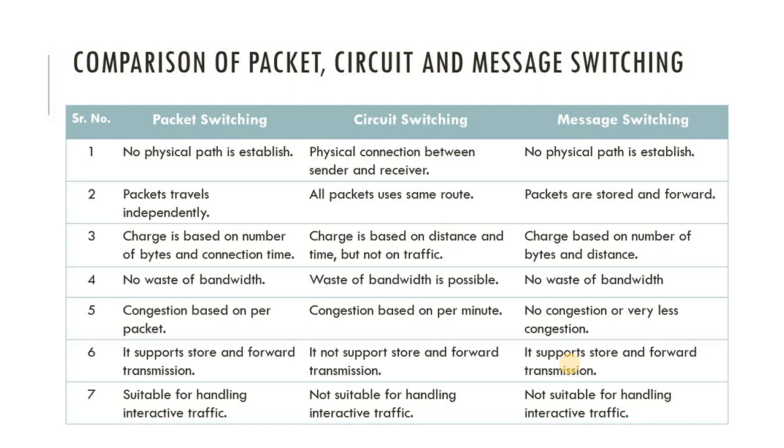The fifth one is congestion, based on per packet. So here, what is the meaning of congestion? Congestion means that when the number of packets increases in the network, the network becomes slow. That situation is called congestion. In packet switching, congestion is based on per packet, while in circuit switching, congestion is based on per minute, and in message switching, no congestion or very little congestion is created.